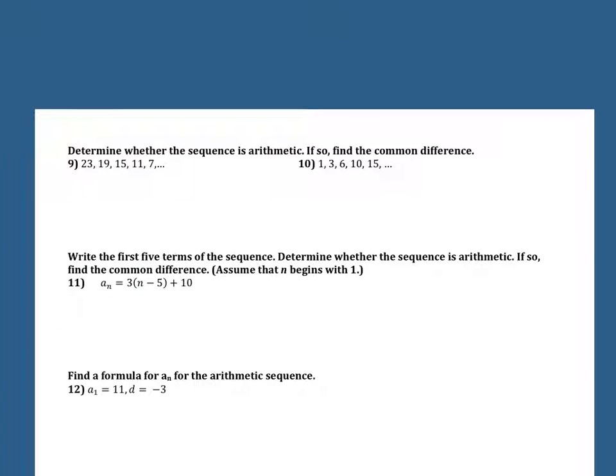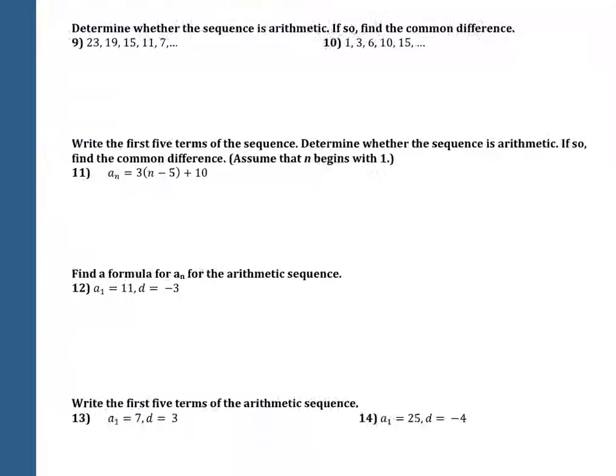All right, then we get to identifying if it's arithmetic. So 9 and 10 is just yes or no, and what's the common difference. 11 is writing the first 5 terms, then figuring out if it's arithmetic, finding the common difference. 12 is your formula, so that's the one we just went over.